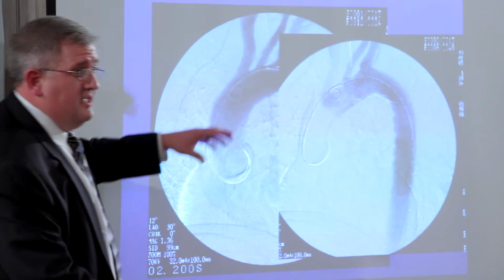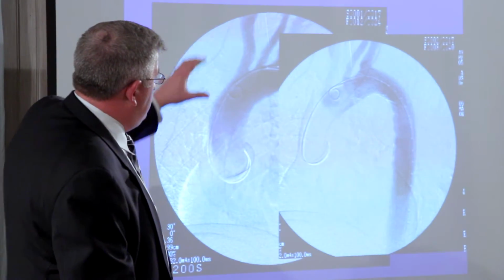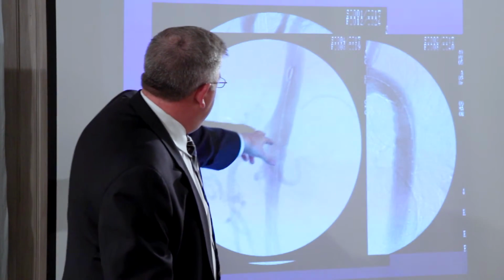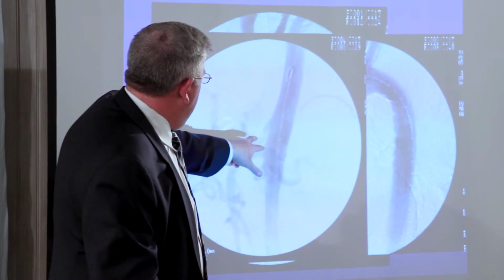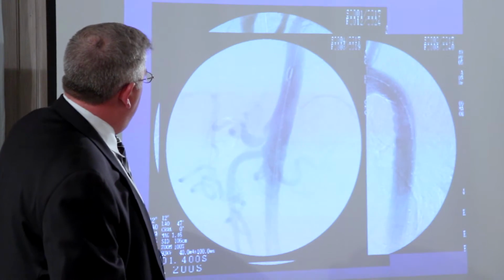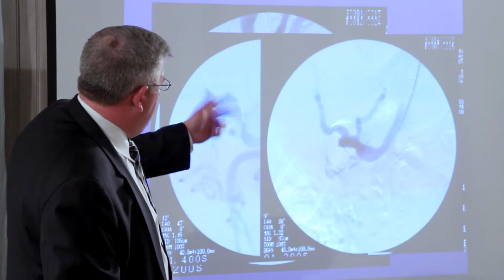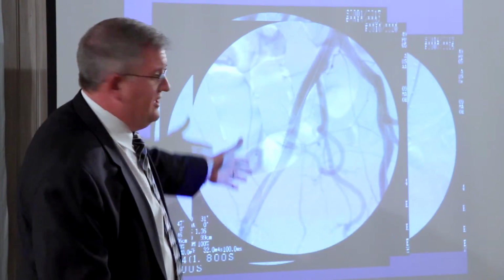So we seal it, and then we'll use intravascular ultrasound to see what needs to be treated next. Go next. We came here, realized that the celiac still had a static stenosis there, and so we put a stent in it. Go next. And I did cut out some of them. Go to the next one, and then we end up putting stents in the iliacs to get things open.